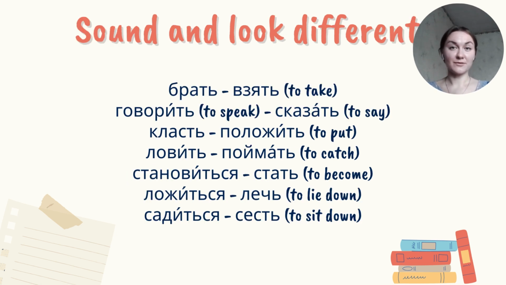Some of the verbs of imperfective aspect and perfective aspect sound and look completely different from each other. You can see the most common examples. Брать, взять, говорить, сказать, класть, положить, ловить, поймать, становиться, стать, ложиться, лечь, садиться, сесть. Completely different. So imperfective aspect left side, perfective aspect right side. You can see that they are completely different from each other.